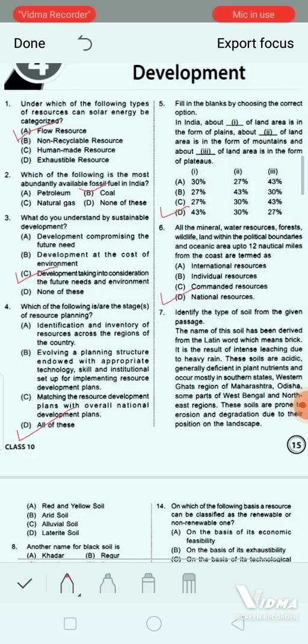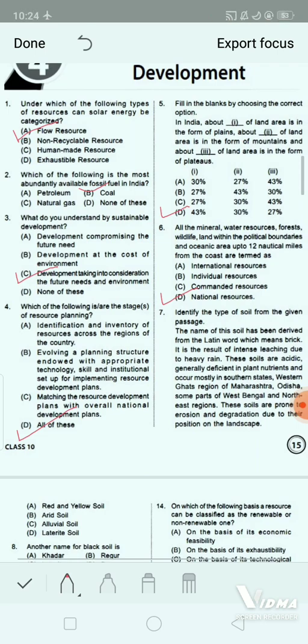Now, next question. Identify the type of soil from the given passage. You have to identify the soil. The name of the soil has been derived from the Latin word which means brick. It is the result of intense leaching due to heavy rain.